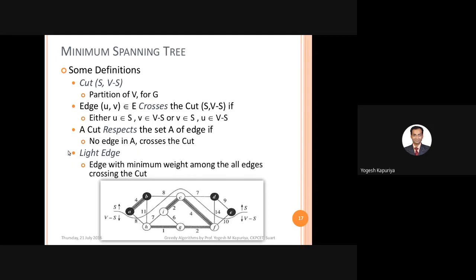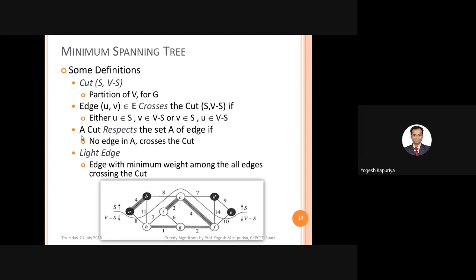From looking at the graph, you can see there are many edges which are crossing the cut. Crossing means this edge is crossing the cut because one endpoint is in S and the second endpoint is in V minus S. Another edge, this is also crossing the cut. Another, this is also crossing. This is also crossing. This is also crossing. Whereas this edge is not crossing the cut, because C and F both are in a single set, that is V minus S. So any edge crosses the cut if the endpoints of that edge are from different sets.